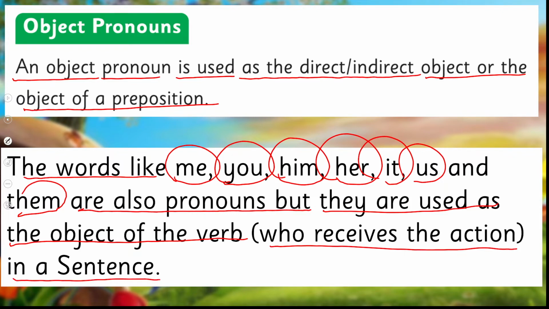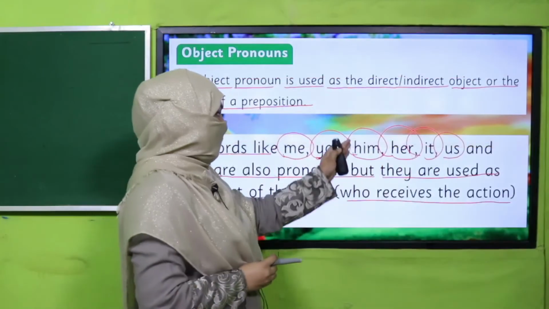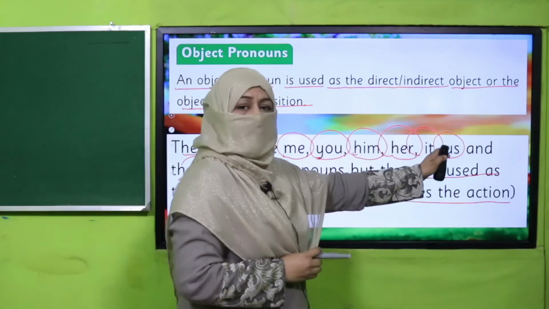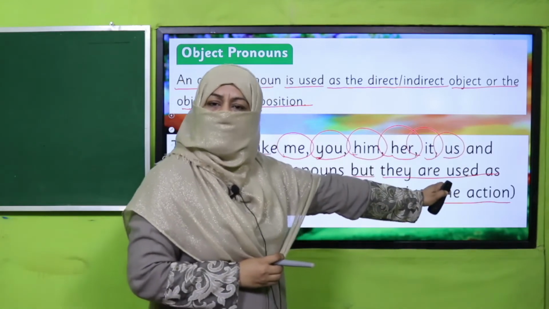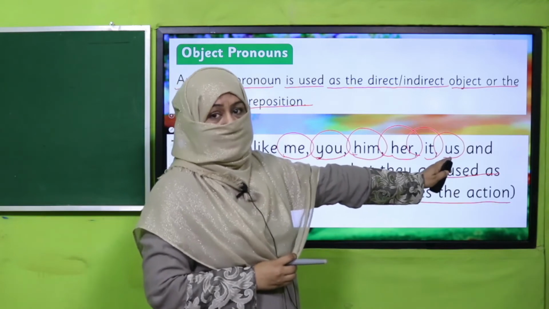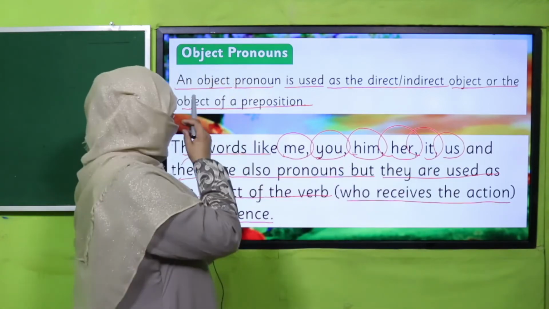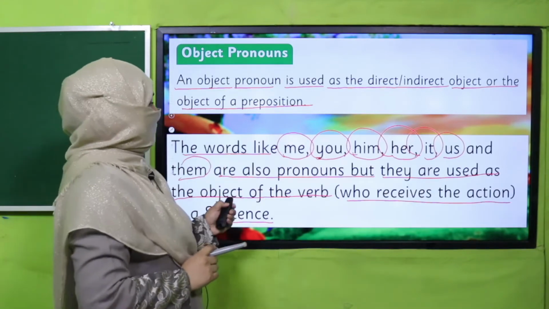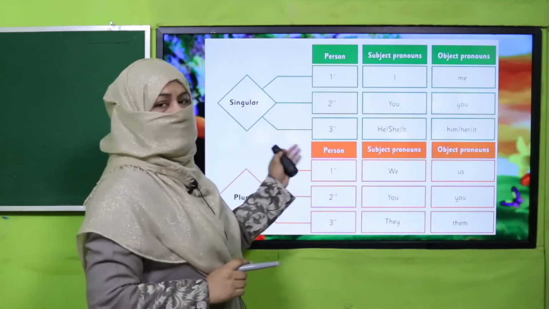So whenever first person is receiving an action, we'll use me. Second person is receiving an action, we'll use you. Third person male is receiving an action, we'll use him. Third person female is receiving an action, we'll use her. Anything is receiving an action, we'll use it. And if first person plural is receiving an action, we'll use us, right? How do we use it? And for third person plural, it's them. Let's understand it through this table.